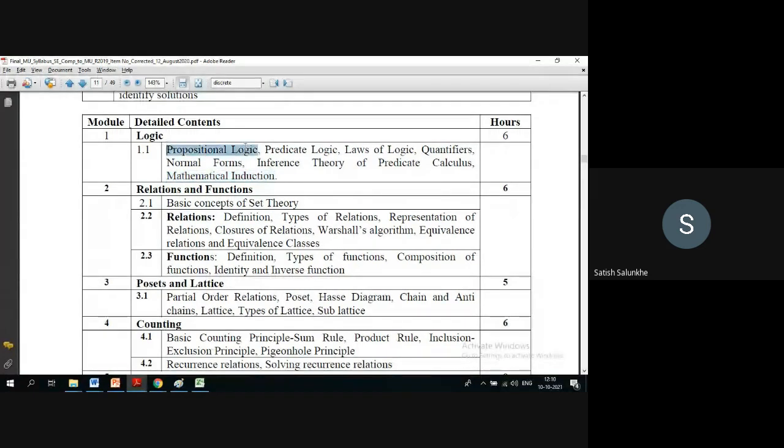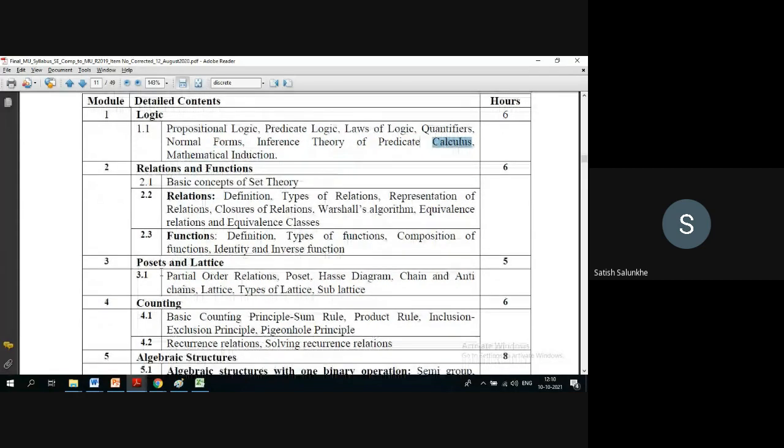And whatever we cover in tomorrow's session in rules of inference, till this point will be there. Predicate calculus we cannot cover. In module number 3, we just saw what is partial order relation, what is poset, what is Hasse diagram. Till Hasse diagram, if time permits tomorrow, if I complete chain, anti-chain and lattice, then till this point there will be syllabus.